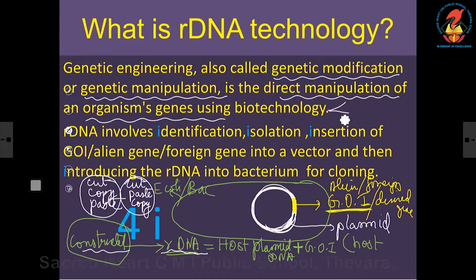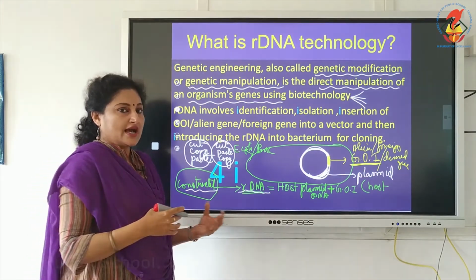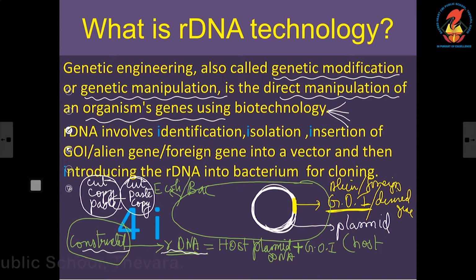In biotechnology, there are very important tools. We will come to the different tools on the next slide, but I am just giving the tools used. As of now I will say there is a molecular scissors, there is a molecular glue, then there is a vector as well as the host.